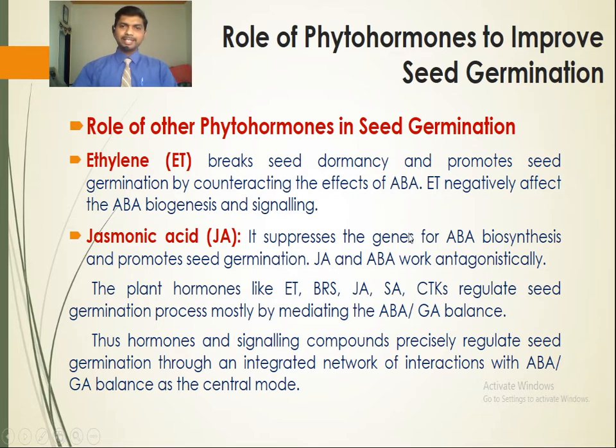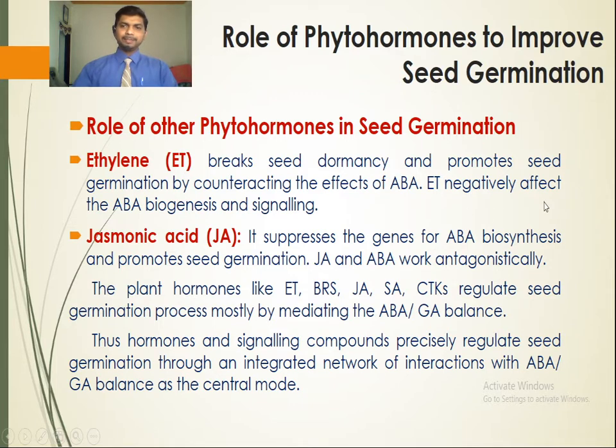Seed dormancy is the inability of the seed to germinate under favorable conditions of temperature, light, humidity and oxygen. So for germination of the seed, the phytohormones work against, counteracting the effect of abscisic acid. So ethylene breaks seed dormancy and promotes seed germination by counteracting the effects of abscisic acid.